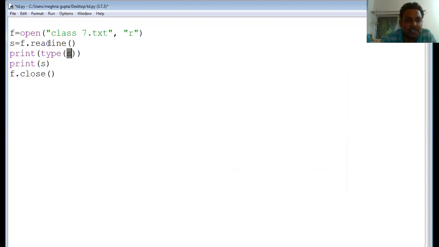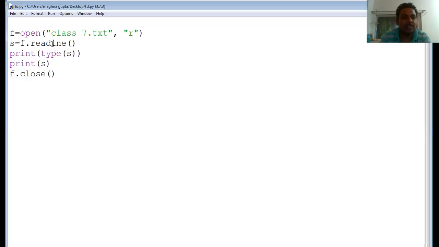Again, what is the data type of S? First of all, you need to understand the difference between read and readline. The read function reads the entire file and transfers it to another variable, that is S. The readline function reads only one line at a time and the content is transferred to S. So in that case also, S is a string. You can see the output here.